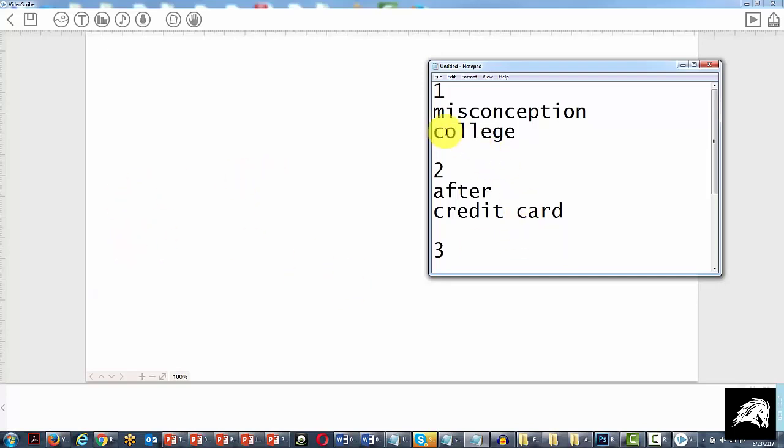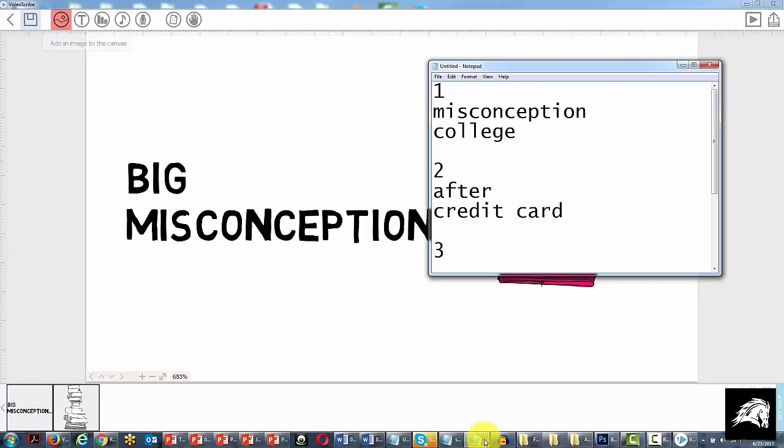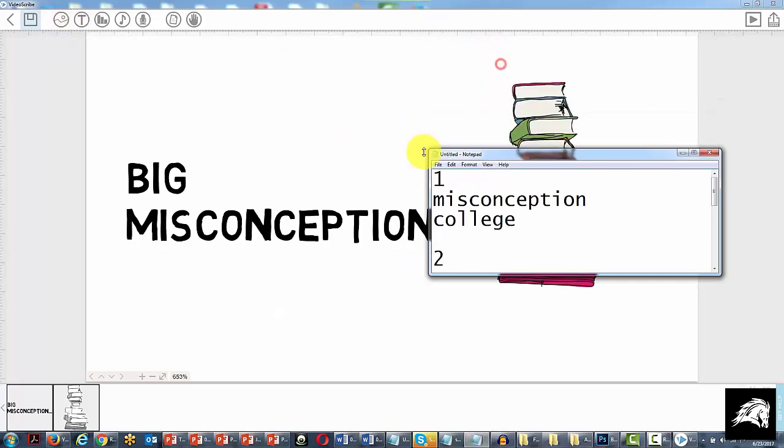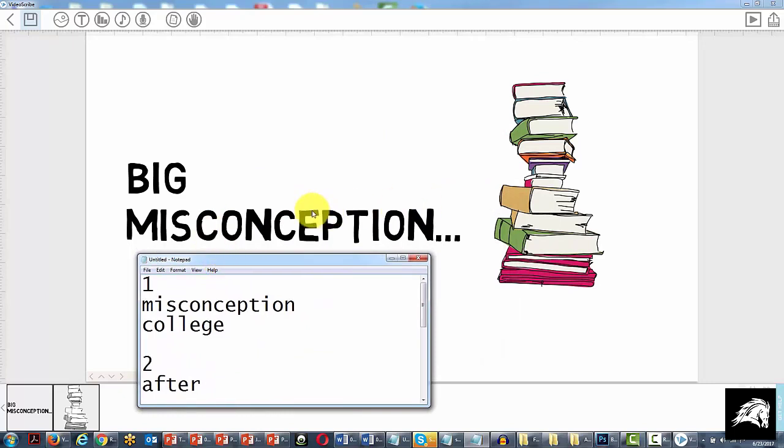We're now going to use this keyword list in order to draw assets to the timeline. So we'd start with misconception and college. Now we've designed our first scene. As you can see, misconception and college with words and then this image. And we're going to go through the same list of keywords throughout the entire audio, and we're going to design our scenes.